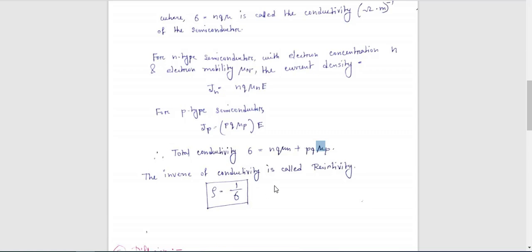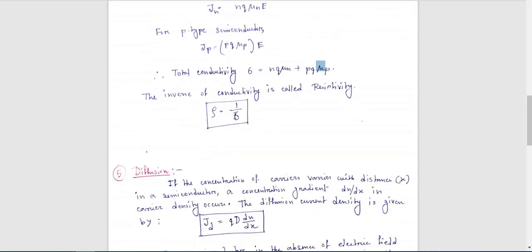The inverse of this conductivity is known as resistivity, and it is written as rho. Rho is equal to 1 by sigma. The unit of resistivity is ohm-meter.